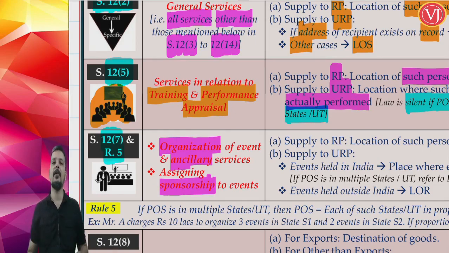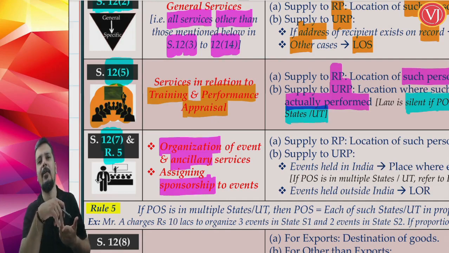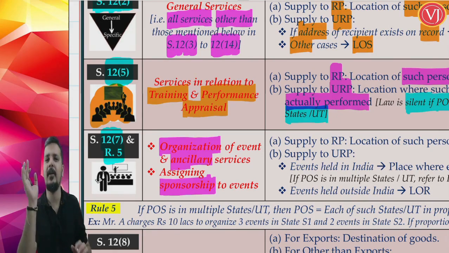So the focus is on event. Which type of event? Any type of event. That event can be educational or scientific or cultural or artistic, or a sporting event, any type, conference, trade fairs, etc. Any type of event is there. Related ancillary services plus sponsorship related to such events is even covered here.